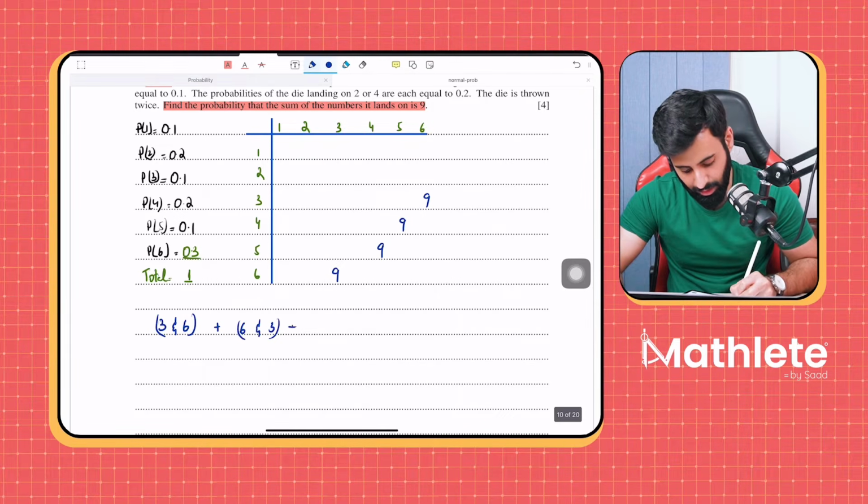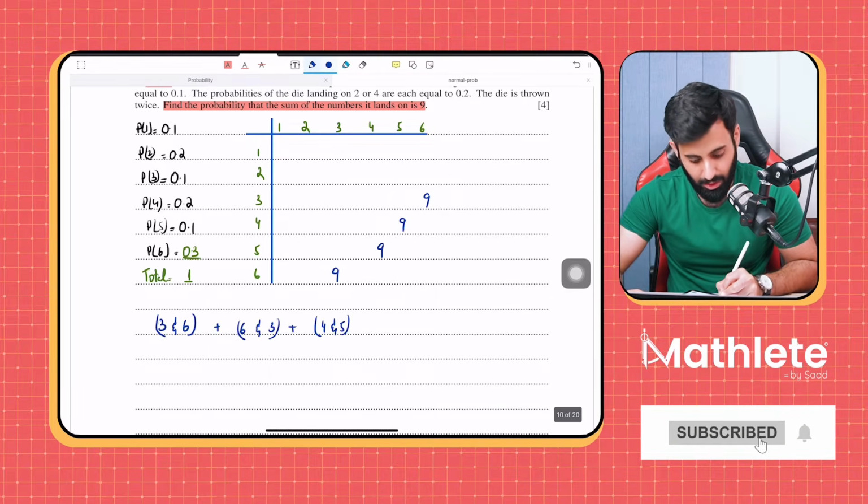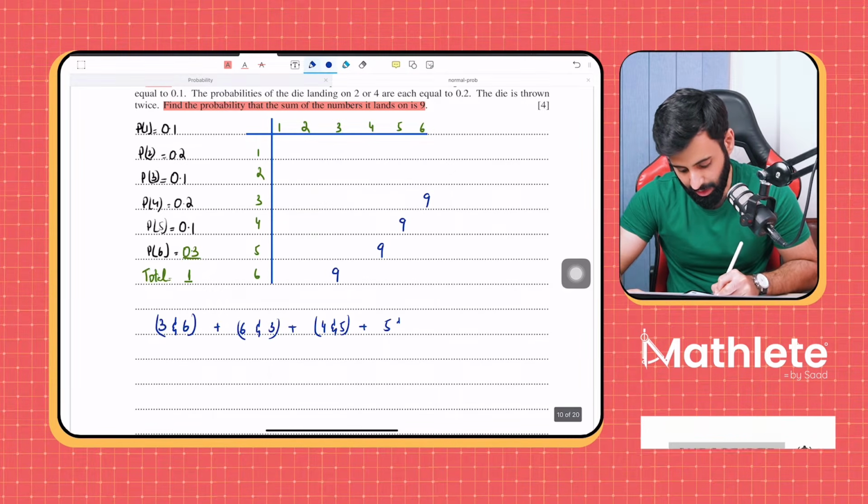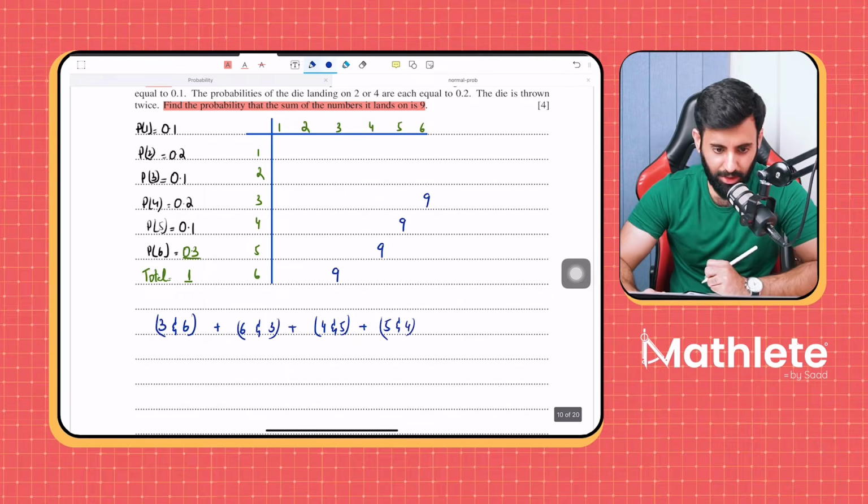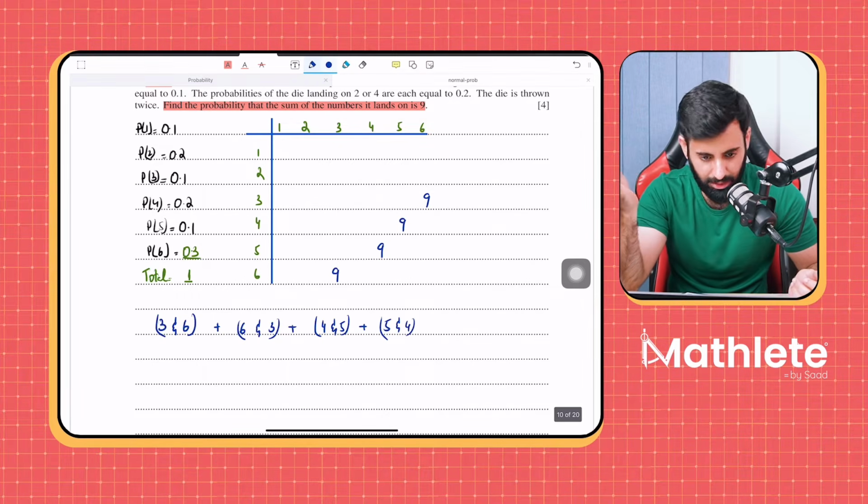Or we can also make 9 by getting 4 and 5. And we can also make 9 by getting 5 and 4. Correct? It's 3 and 6, we get 9. 6 and 3, we get 9. 4 and 5, we get 9. 5 and 4, we get 9.